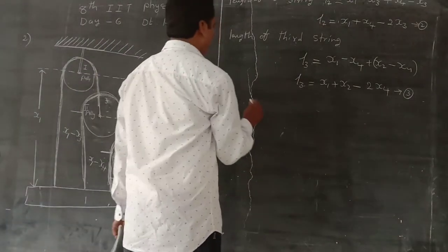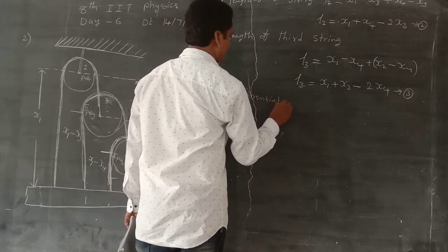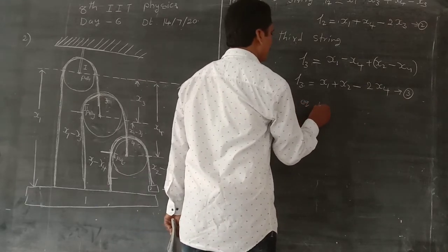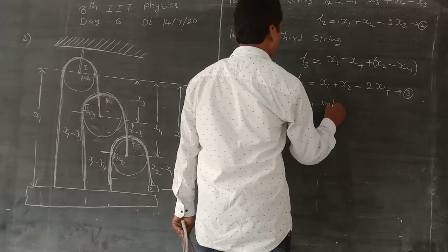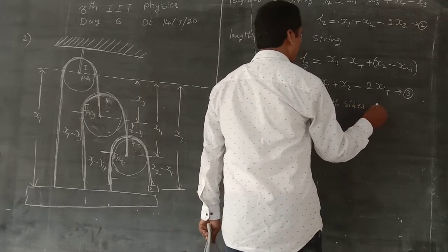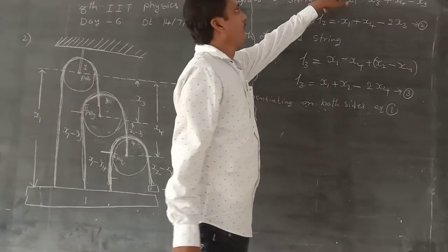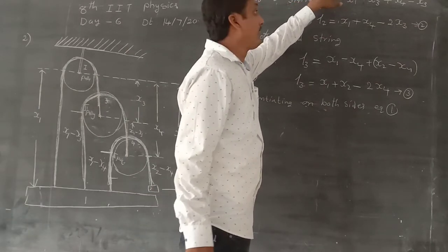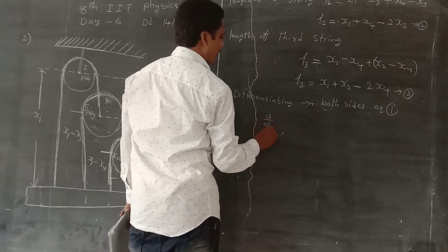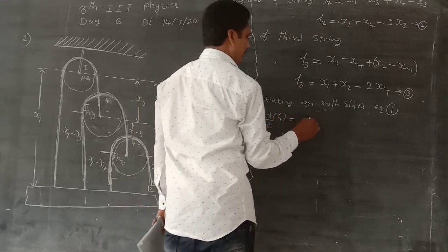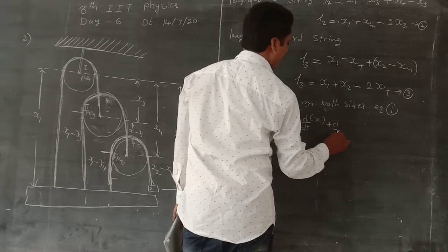Differentiating the first equation on both sides: this is the fixed value, so it is constant. d by dt of L1 is equal to d by dt of x1 plus d by dt of x3.